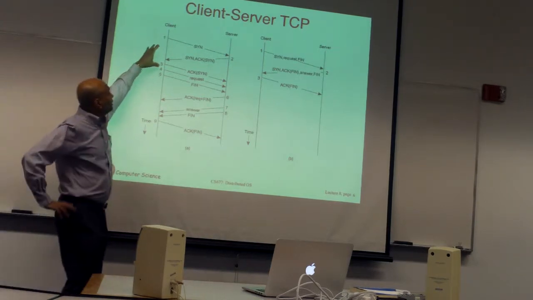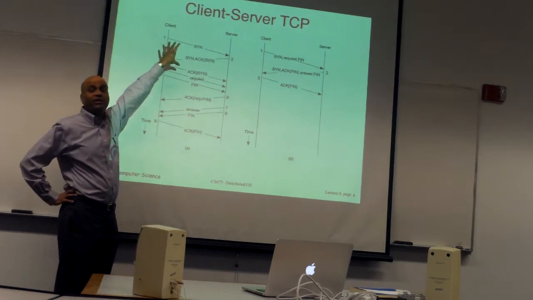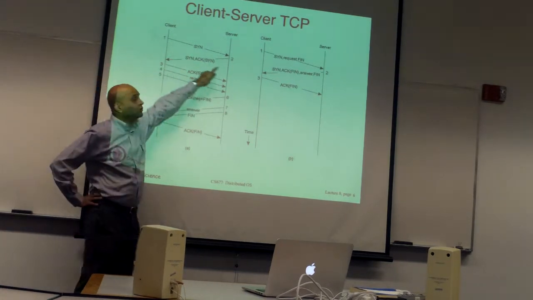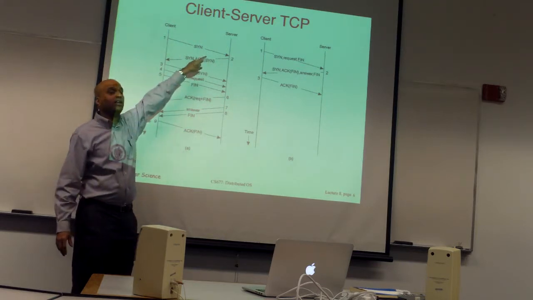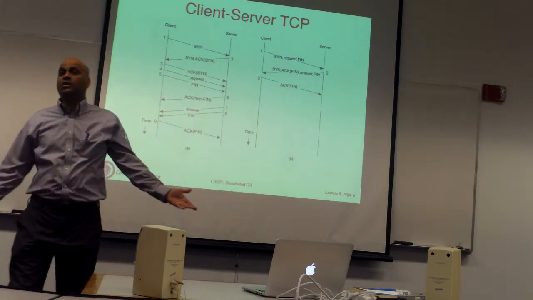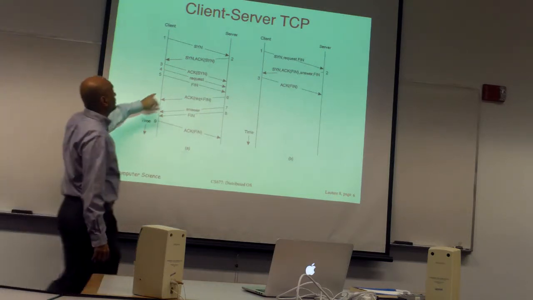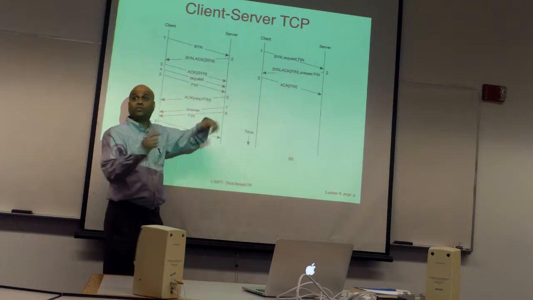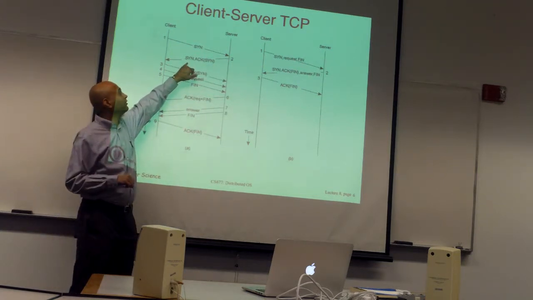Okay? So the first three messages are essentially your connection setup. This is called a three-way TCP handshake. You send what is called a SYN message, which essentially tells, let's say the client is sending it to the server, I'm a client, I want to communicate with you over TCP. Right? Since the connection is duplex, two-way, the server is going to send a SYN back saying, I would like to communicate with you as well.